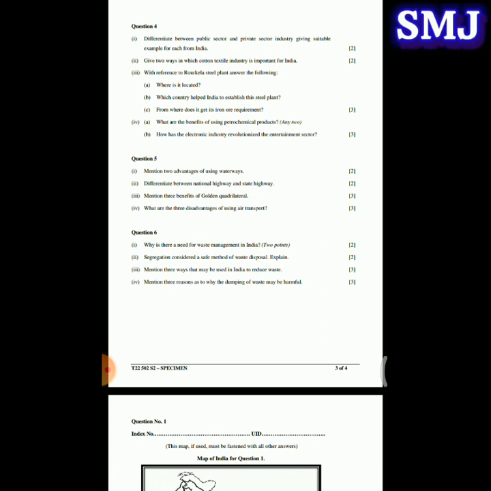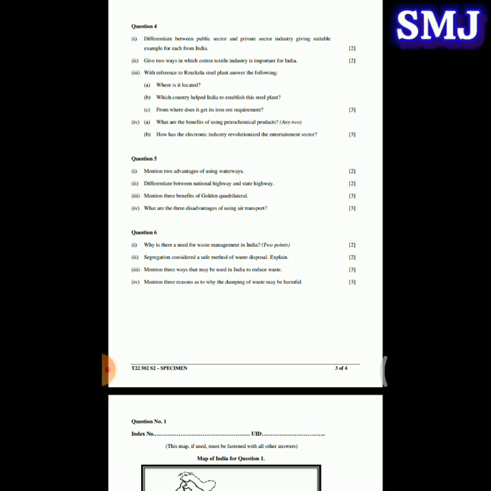Next question. Which country helped India to establish this steel plant? So Germany helped India to establish the Rourkela Steel Plant. Next question. From where does it get its iron ore requirement? So the Rourkela Steel Plant gets its iron ore requirement from Bolani and Barsua mines in Odisha.